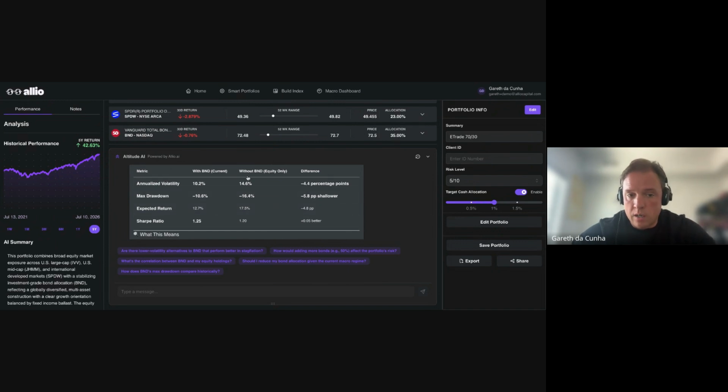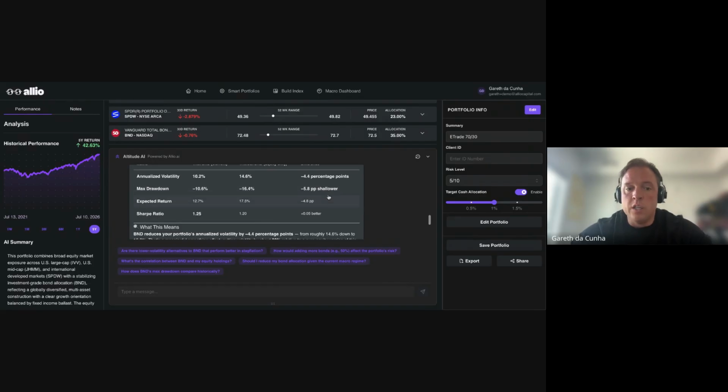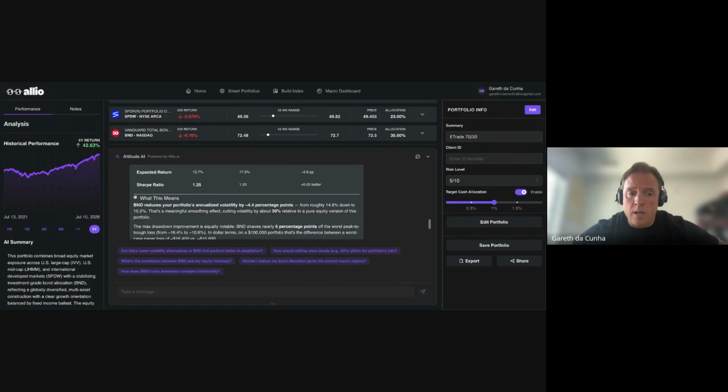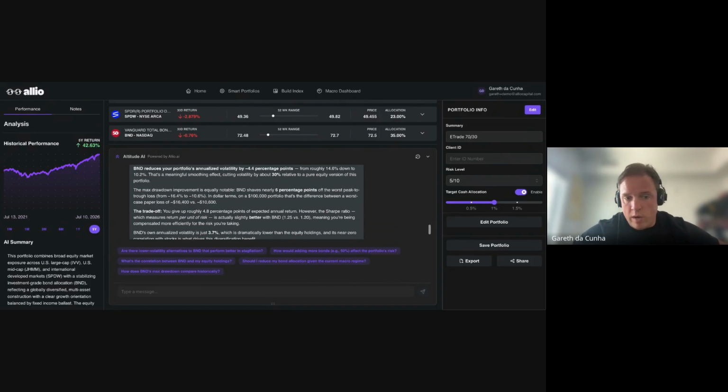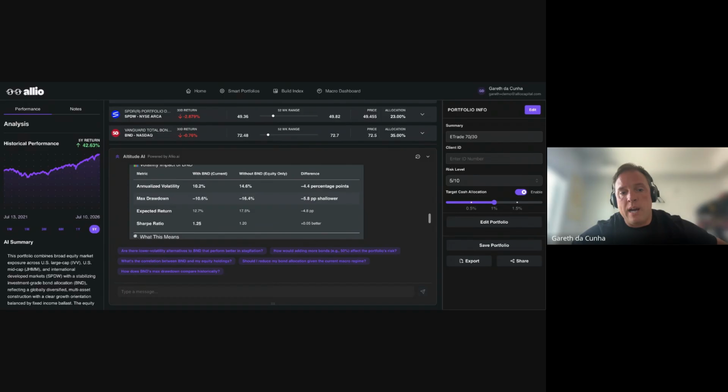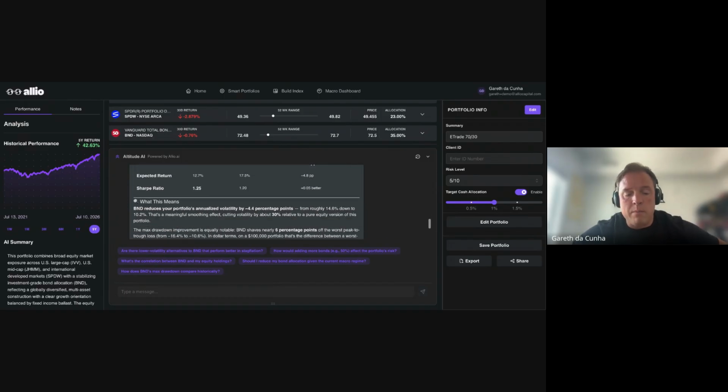You can see with the current or without the equity, right? Or with equity only, right? So you can see that here we have 508 basis points more shallow, right? So we're seeing less drawdown. Here it is spelled out in true arithmetically defensible data, in plain English, right? This is exactly the kind of statement that I would want to send to my high net worth client that's saying, why on earth do you have me in bonds?